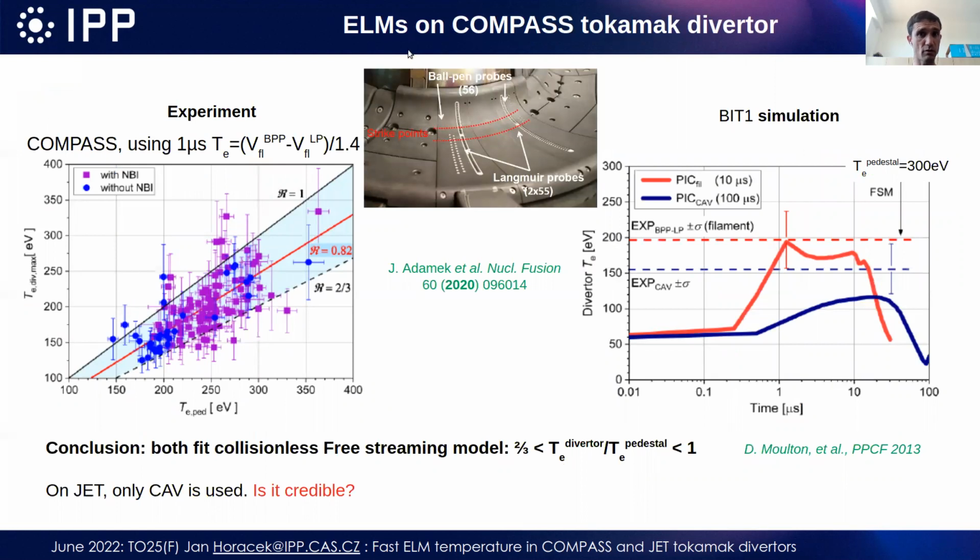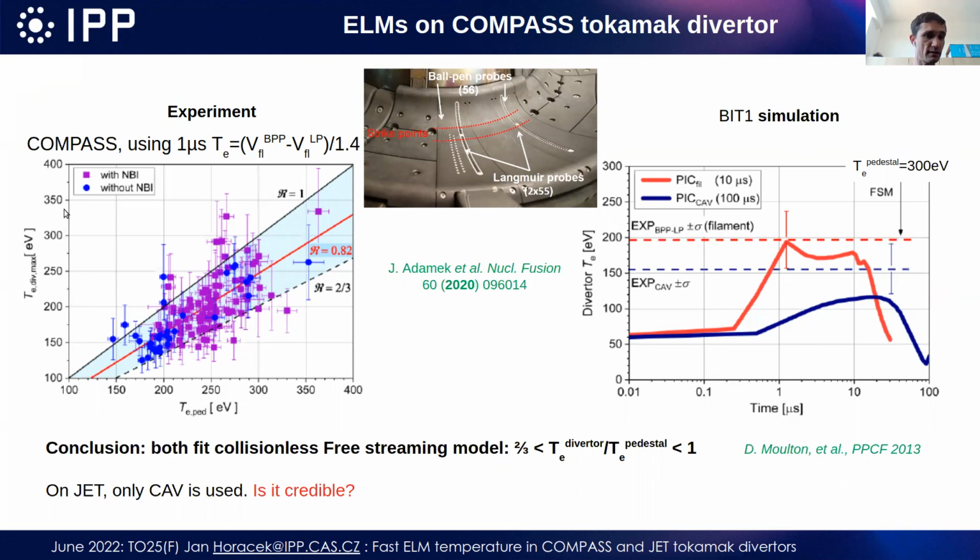So first, let's start on COMPASS, not on JET. On the COMPASS tokamak divertor, we have the advantage that we have two types of probes. We have normal swept Langmuir probes and also an array of ball-pen Langmuir probes, which allows us to measure with 1 microsecond resolution the electron temperature, just by the difference between the floating potential of ball-pen and Langmuir probes. And this allows us to measure filaments during each ELM.